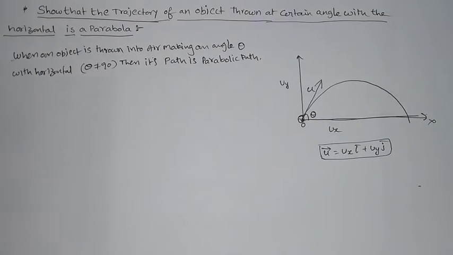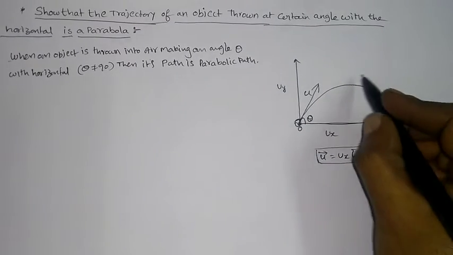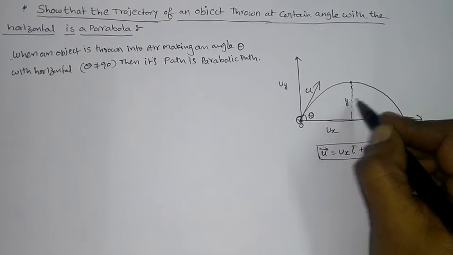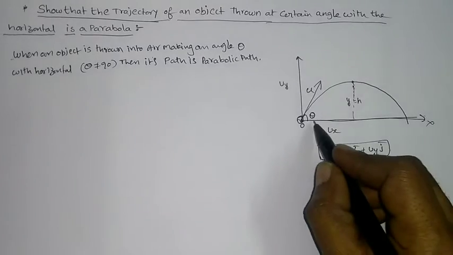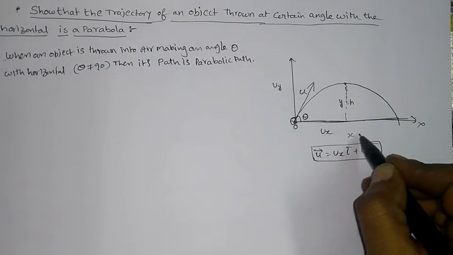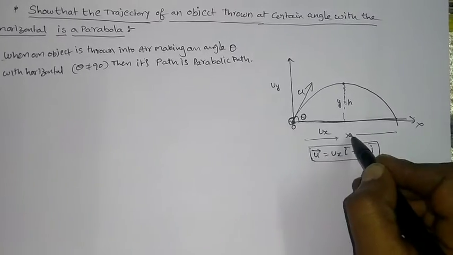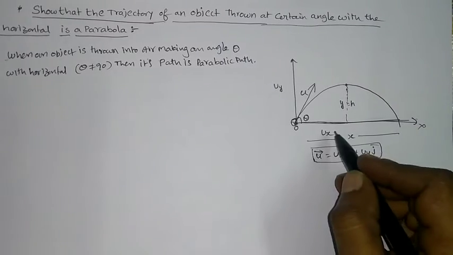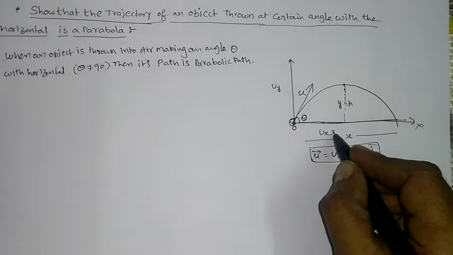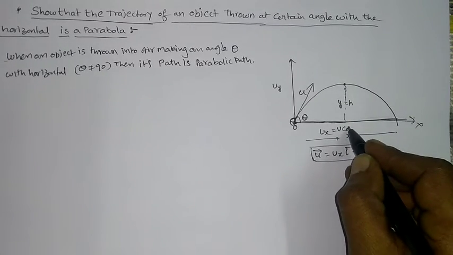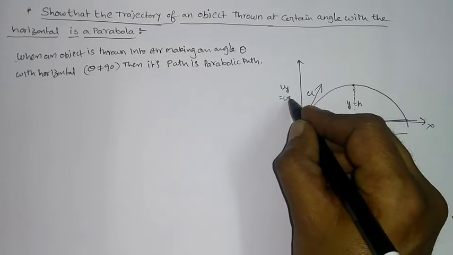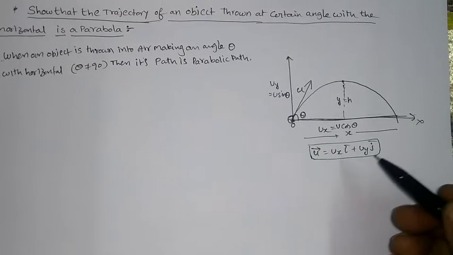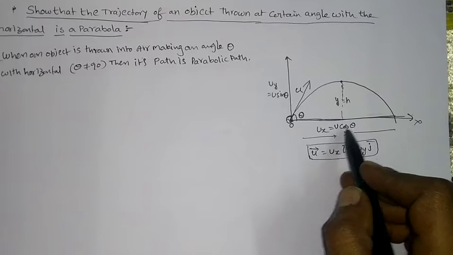Let us say this is the origin point. Now it moves along the path like this. At this point you can say this is the maximum height. Let us say this vertical displacement is y, which is nothing but the height. Now this is the horizontal displacement, x, throughout the path. According to the vector notation, you can get the velocity components: ux is equal to u cos theta, whereas uy is equal to u sin theta. These are the components of the vector. If you substitute and take the magnitude, finally you will get u only.